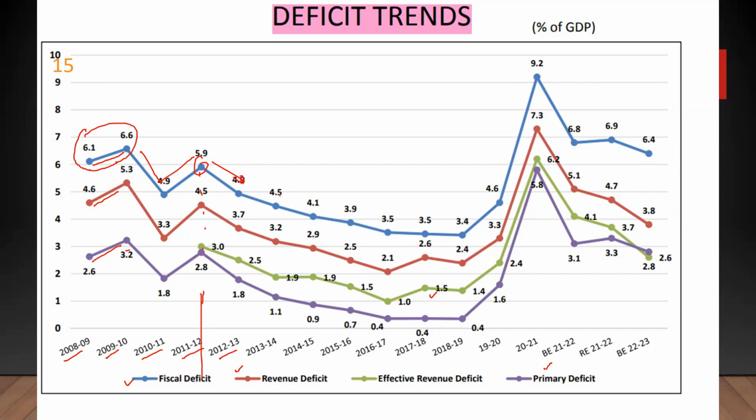The fiscal deficit to GDP ratio has fallen after 2011-12 till 2018-19. I want you to be very clear with this. Don't ever forget this, because UPSC has exactly a way of asking like this: between these two years, 11-12 to 18-19, fiscal deficit has been falling.